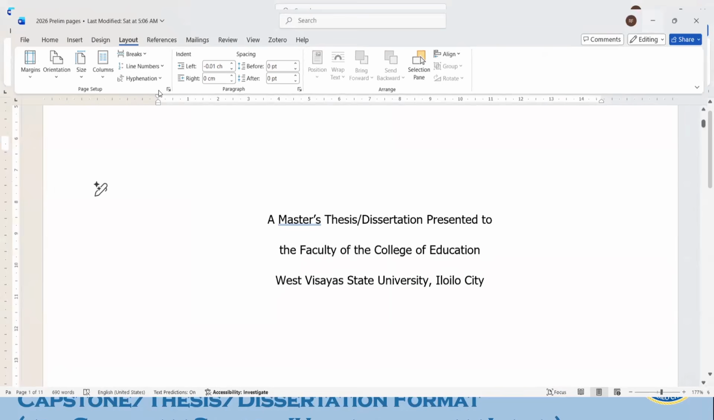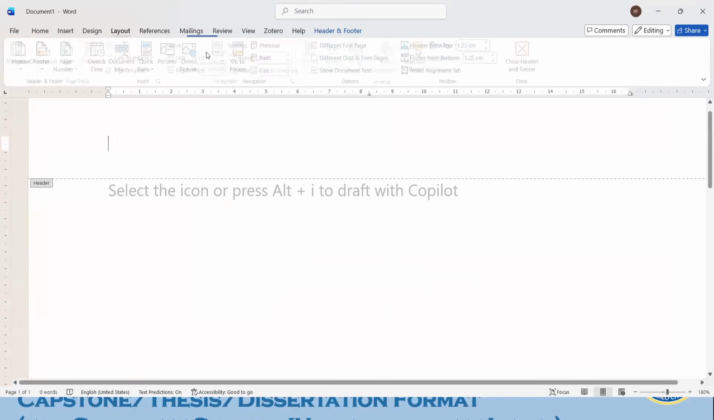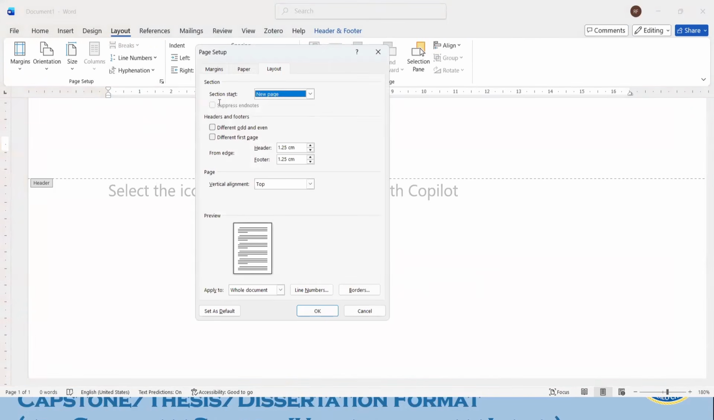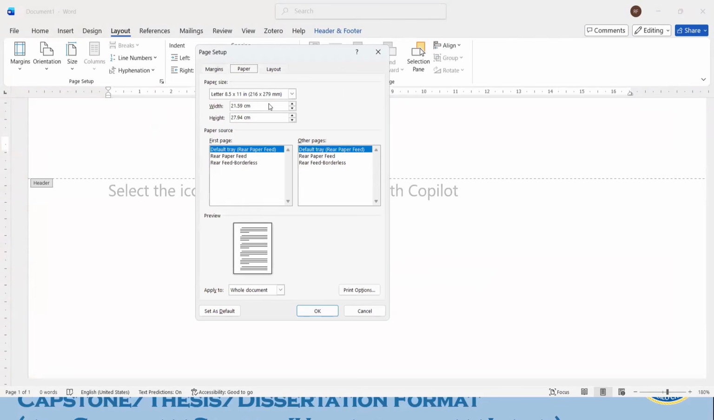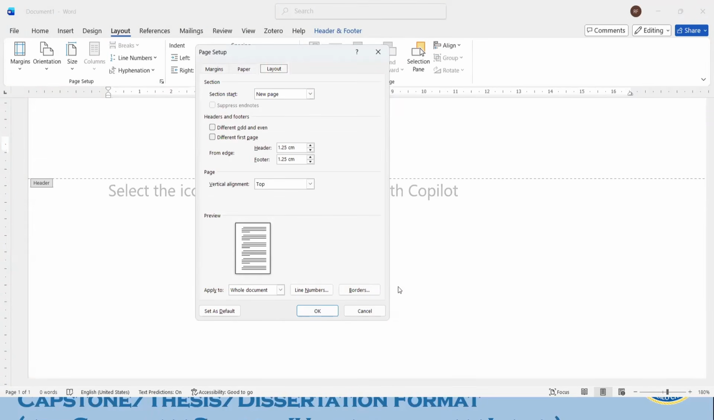Okay, now that I have verified that, let me go back to layout again. Click page setup. Okay, again, let me demonstrate. Margin, let's just change the left to 3.81. Paper should be A4. And layout, click different first page. And for header, it should be half centimeter from the edge of the paper.